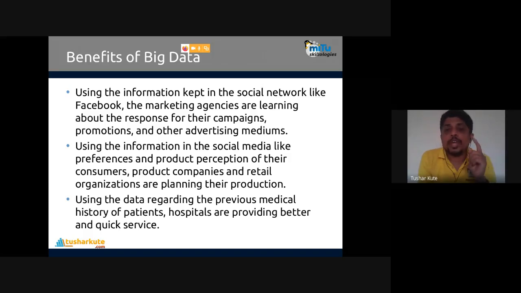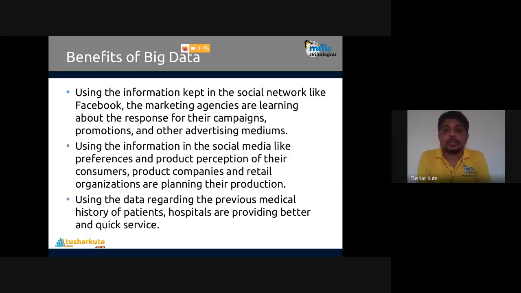Where you have clicked, what page you like to watch, or what group you regularly join, you know you are interested in that. Advertisements will be shown to you accordingly, so there's the highest chance that you will purchase it. That is one of the benefits of advertisement that we can use data for.